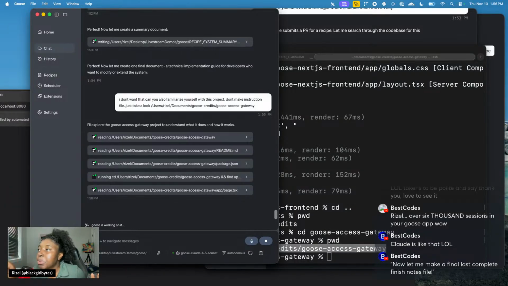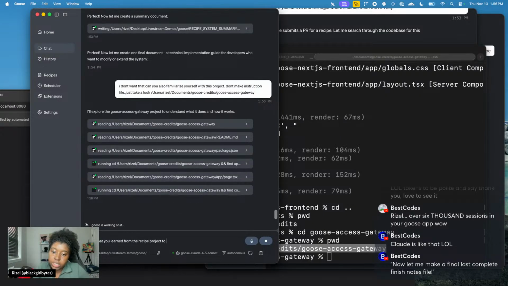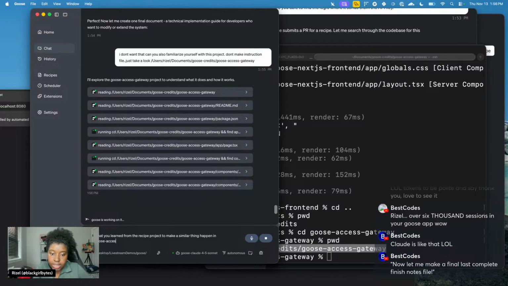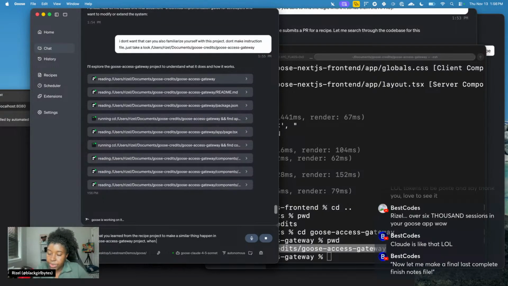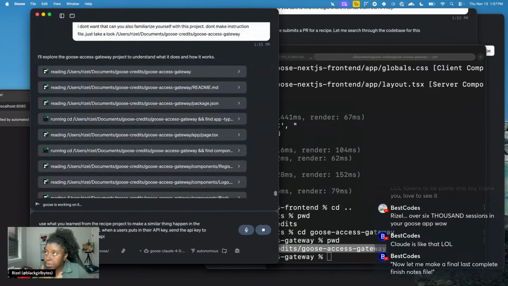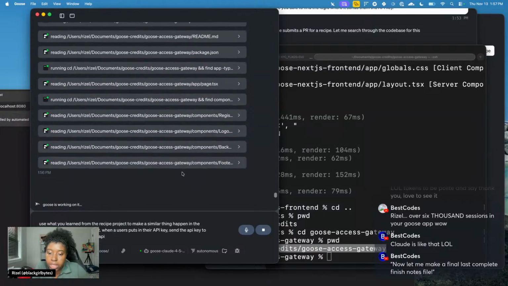All right, let me queue up another message while this happens. My other message is like, use what you learned from the recipe project to make a similar thing happen in the Goose access gateway project. When a user puts in their API key, send the API key to their email using the SendGrid API, because that's what I already know. I know that's what's happening. I just want Goose to know that that's what's happening.